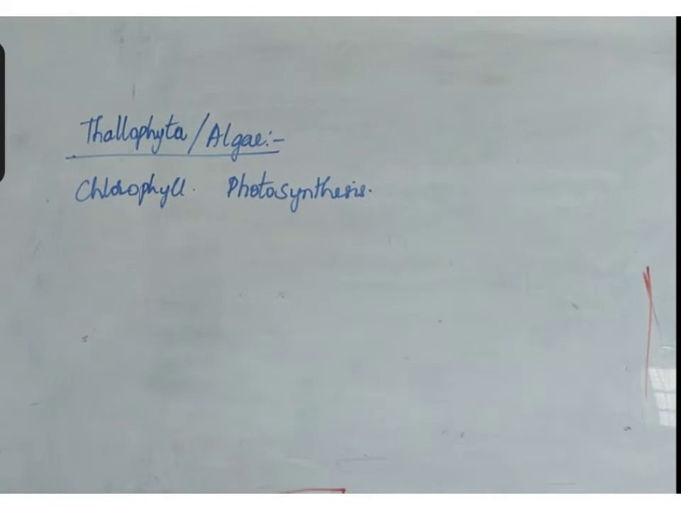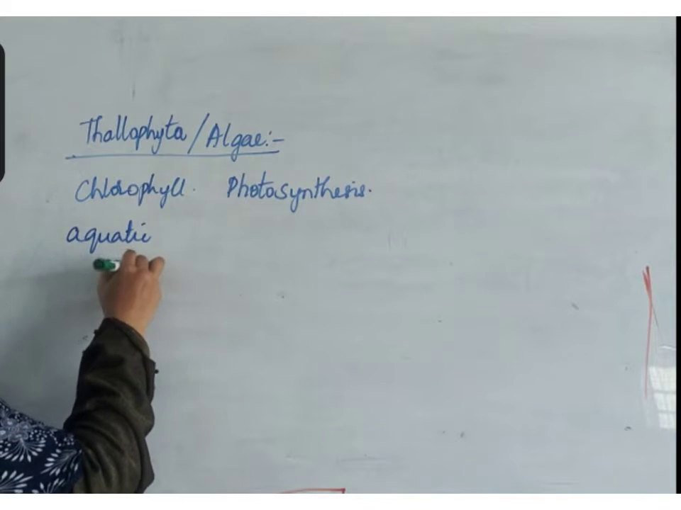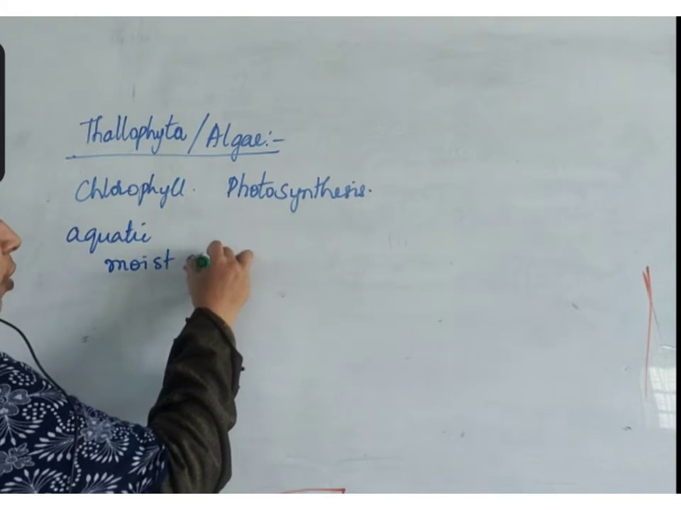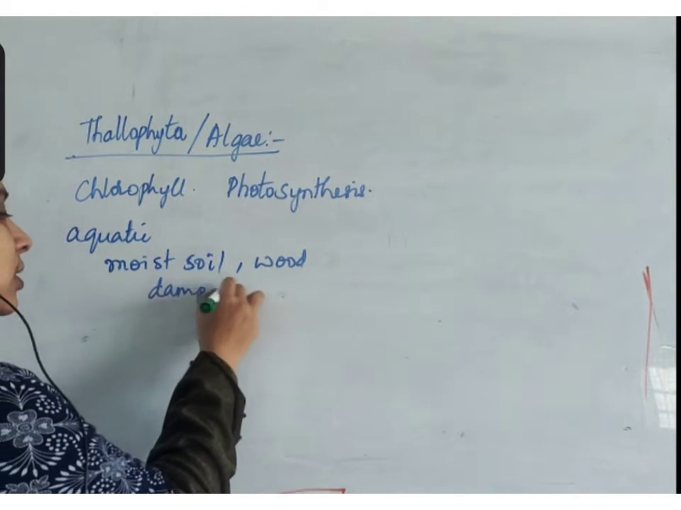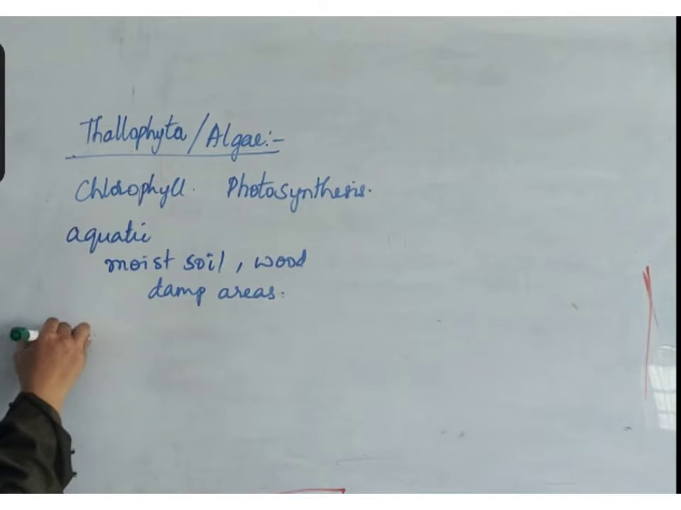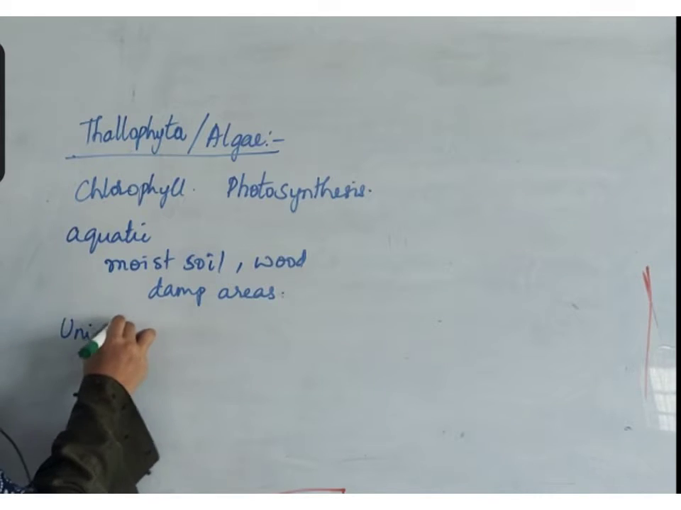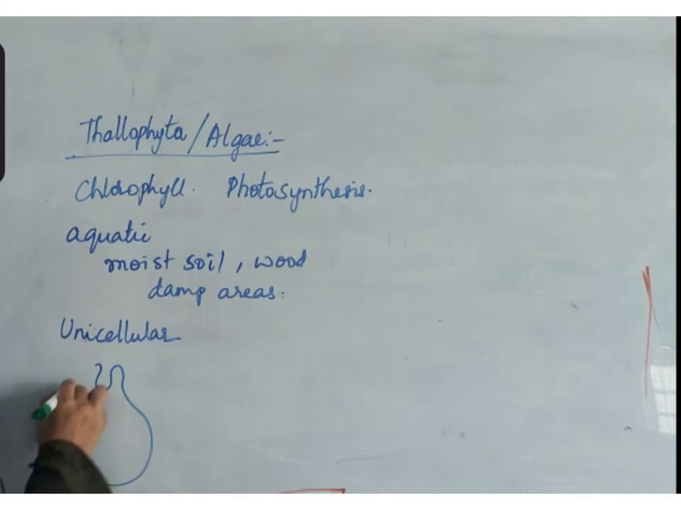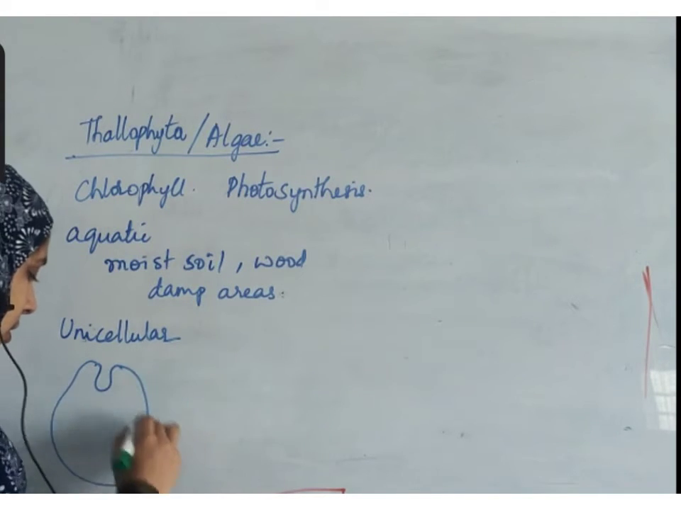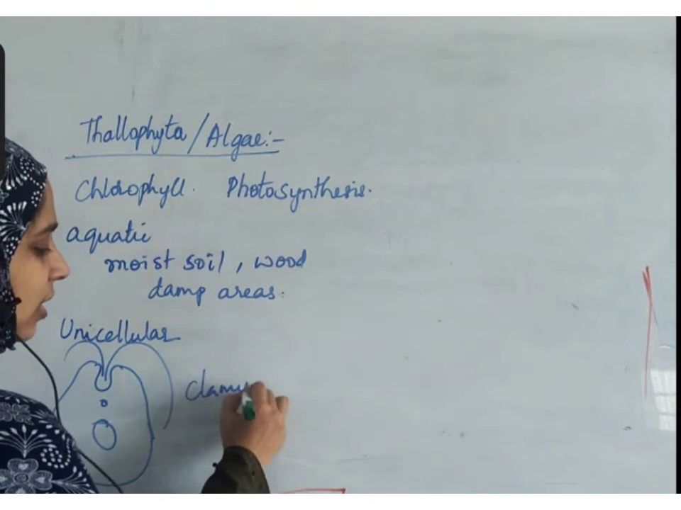So they are photosynthetic, they have chlorophyll, and they're all aquatic. They live in water, moist soil, moist wood, damp areas, like that. They have different vegetative forms. For example, a unicellular organism in algae is Chlamydomonas, which looks like this. Chlamydomonas is unicellular.